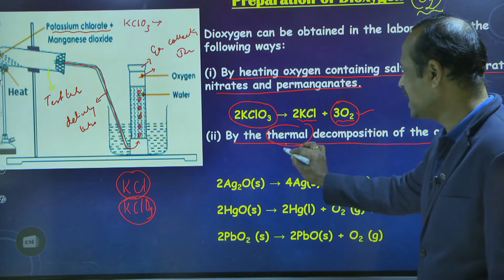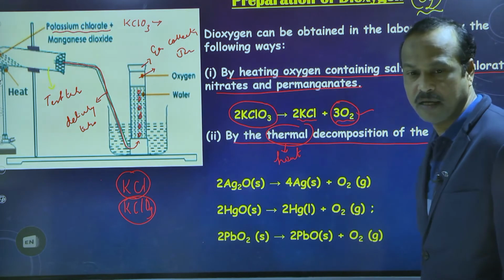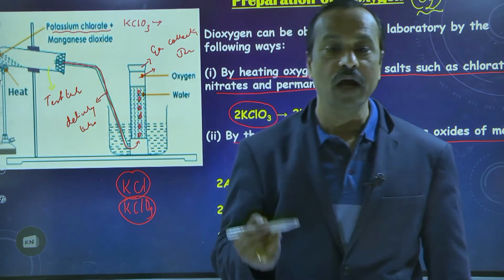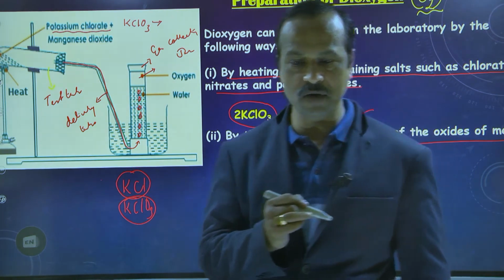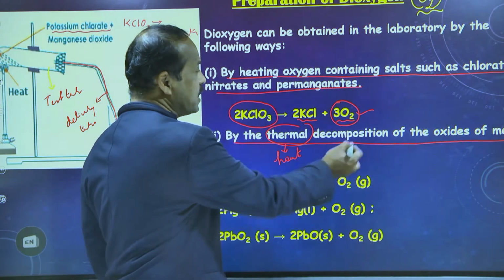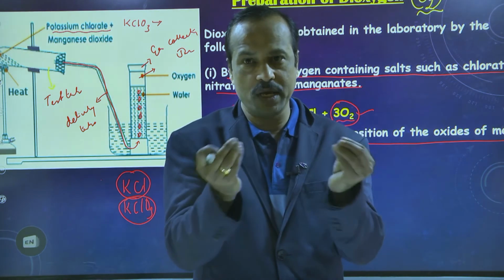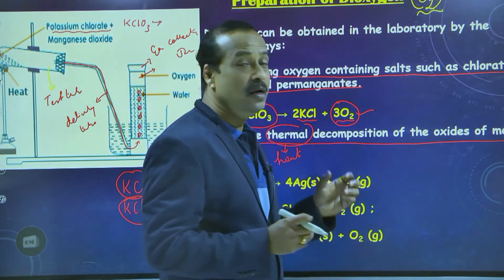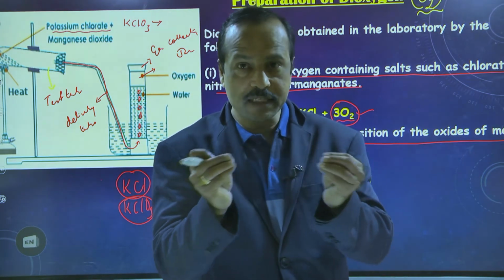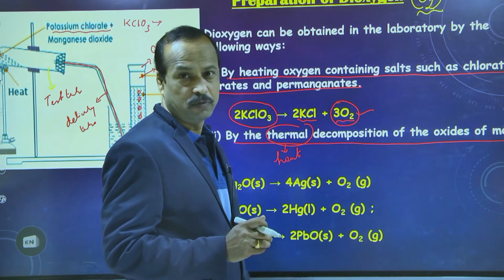Thermal means what? Heat. You know the thermometer. For what purpose do we use the thermometer? The thermometer is used to check the temperature. So thermal means heat. Decomposition is what? Splitting, breaking. Thermal decomposition is the breaking of a substance by heating. Dividing the substance by heating is called thermal decomposition.